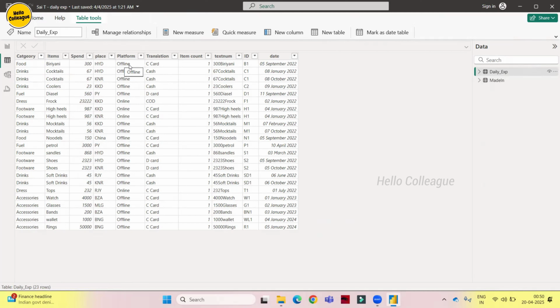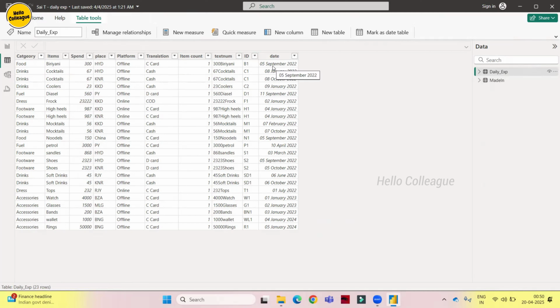We went to some restaurant like that, so it is offline. And how did we pay? It is credit card. And how many items? One item. This is a calculated one, we will discuss it later. And this is the ID. For biryani, we have given B1 as the ID.